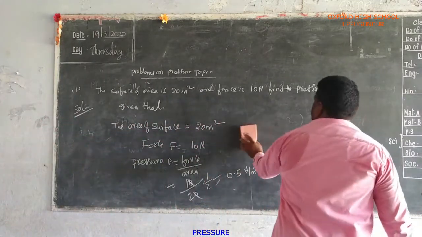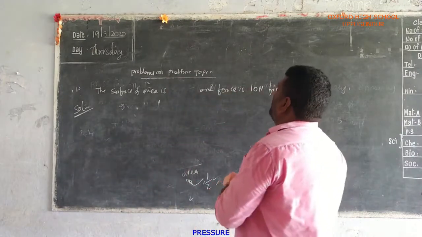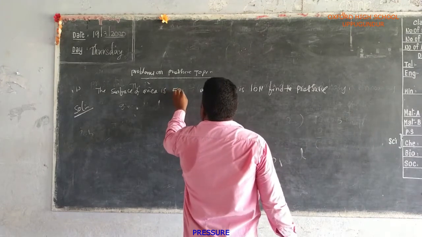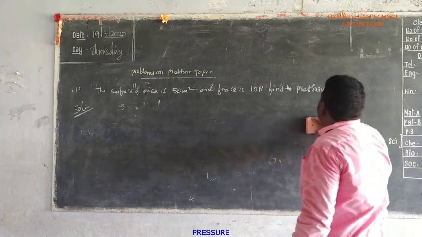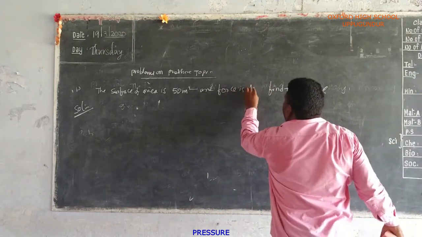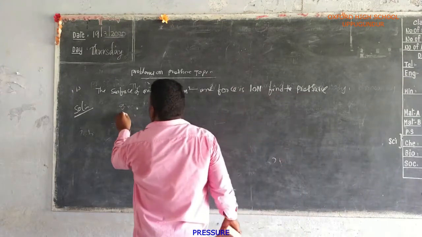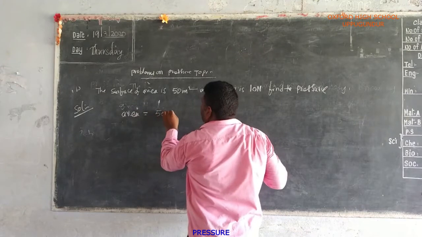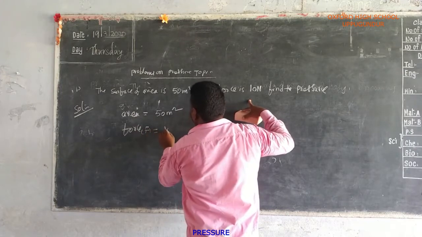For example, the surface area is equal to 50 meter square. Next, the force is equal to 10 newtons. Find the pressure. Given that area is equal to how much? 50 meter square. Next, force, F is equal to 10 newtons.